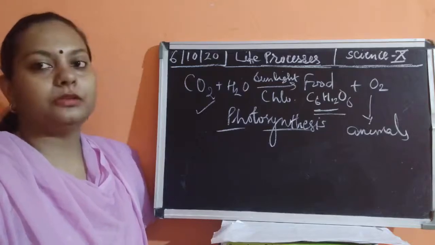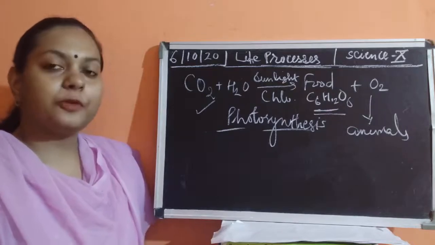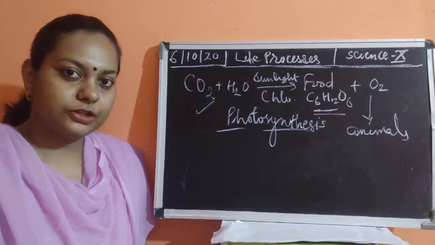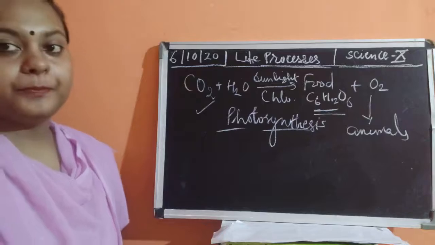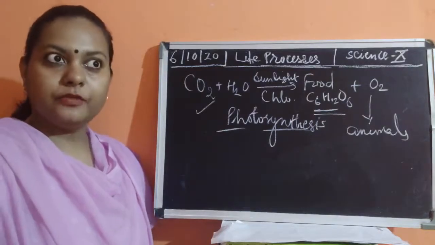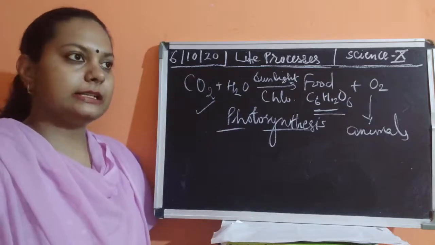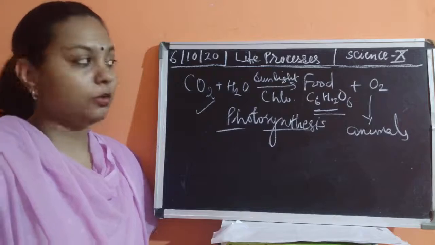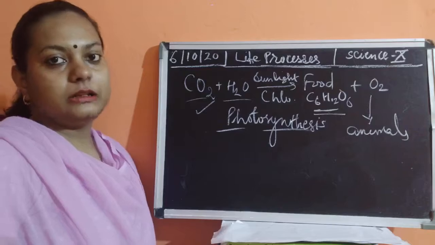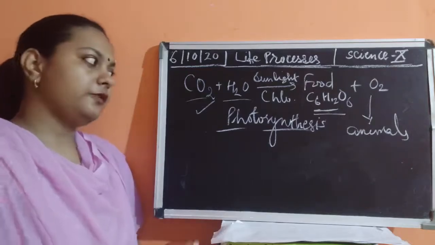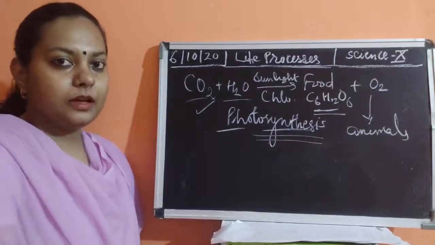After that, we studied the heterotrophic mode of nutrition, where we saw the saprophytic mode of nutrition and the parasitic mode of nutrition. The next type of nutrition was symbiosis. We have already talked about all these things in detail in past classes. If the things taken from the atmosphere are absent, photosynthesis could not happen.